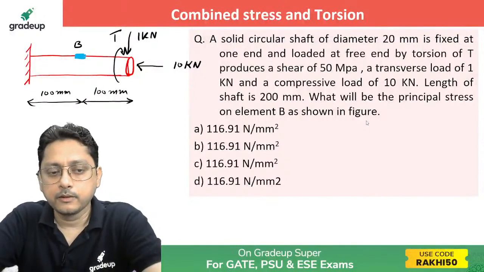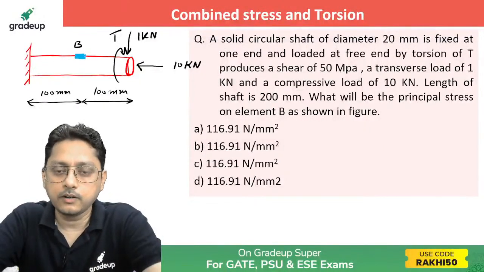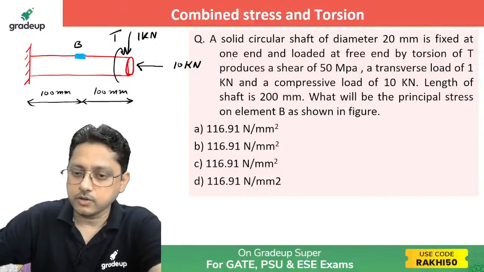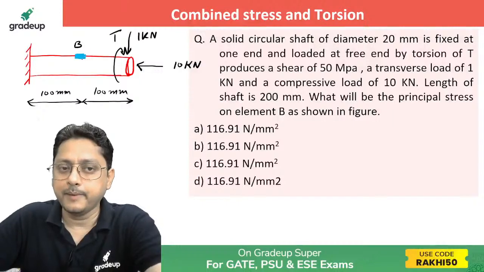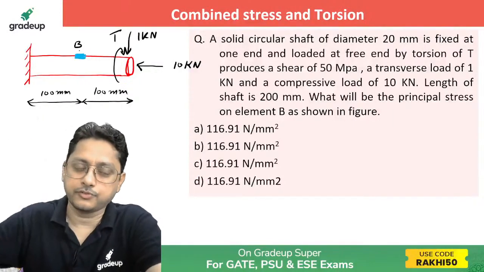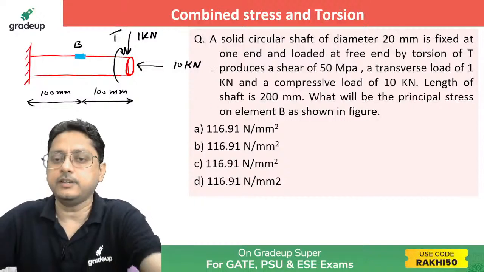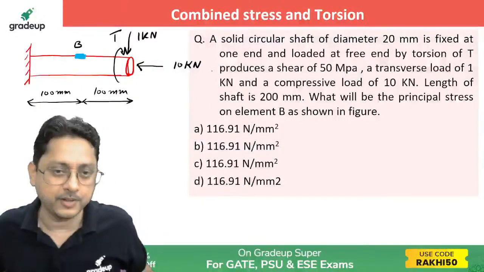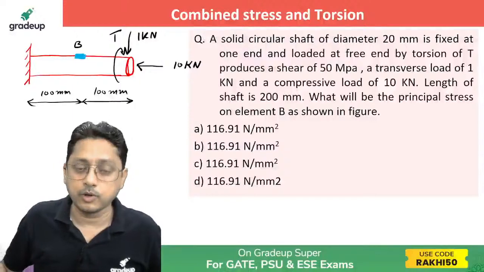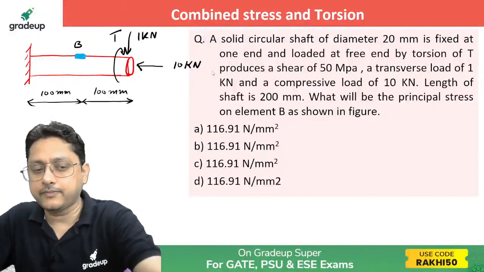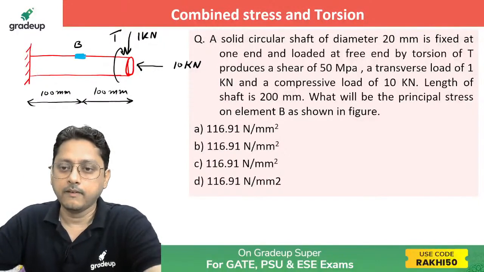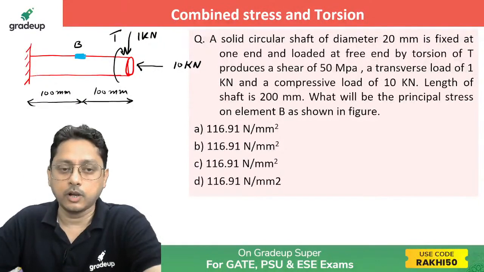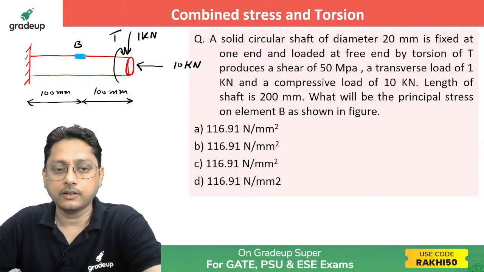To get the maximum principal stress, what actually will go inside your head? First of all, what will be your approach? The approach will be, due to all the loads on the element at B, what is the state of stress? Once you understand the state of stress, it will be easy to calculate the maximum principal stress, isn't it? Simply you have to apply the formula. So first of all, you need to identify all the states of stress which are going to act on element B. Agree?